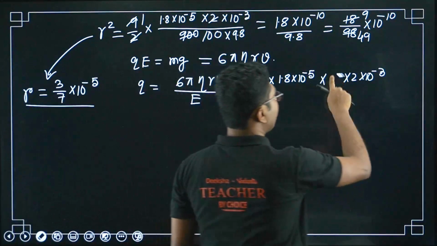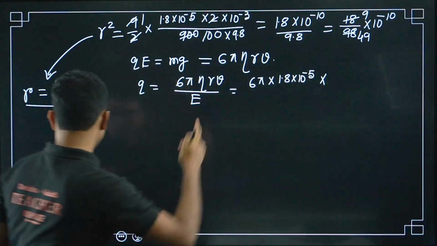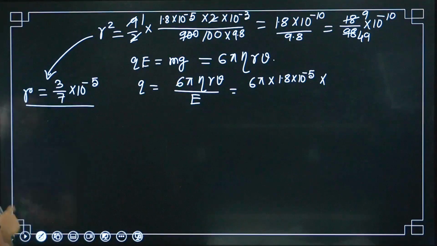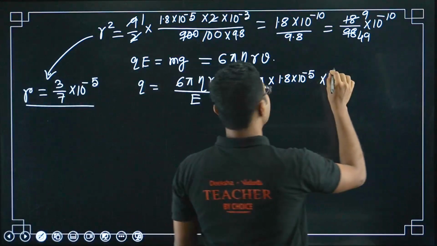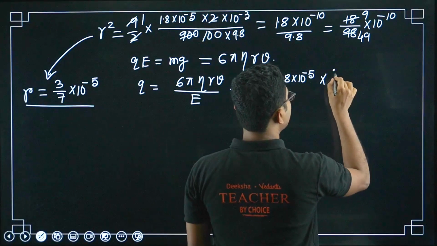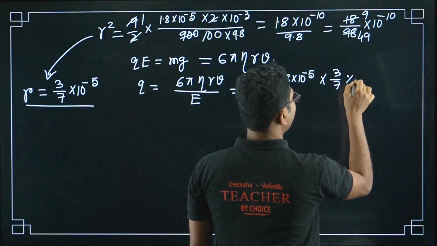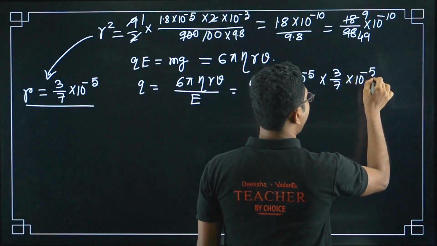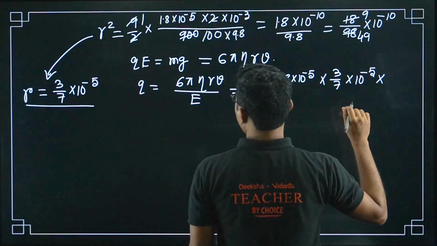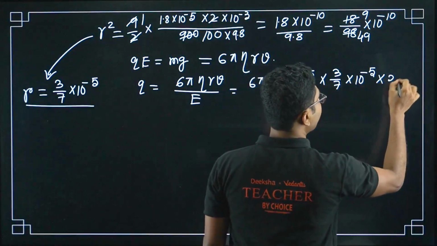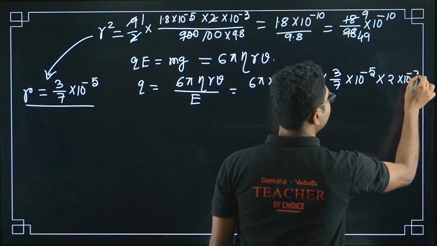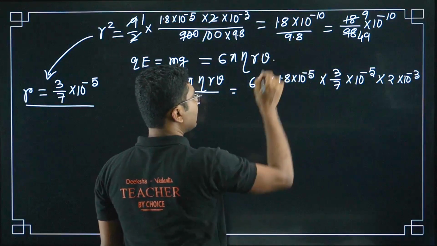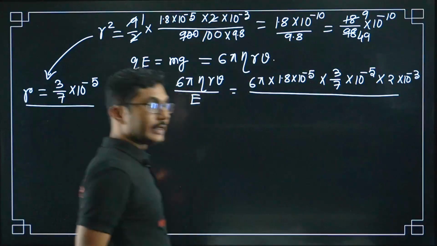So we can put that value over here and the calculation will be slightly easier than whatever I was doing. So it will be 3 by 7 into 10 to the power of minus 5, into v, which is 2 into 10 to the power of minus 3. Sorry, my mistake. I missed this g, that's why it created a confusion.